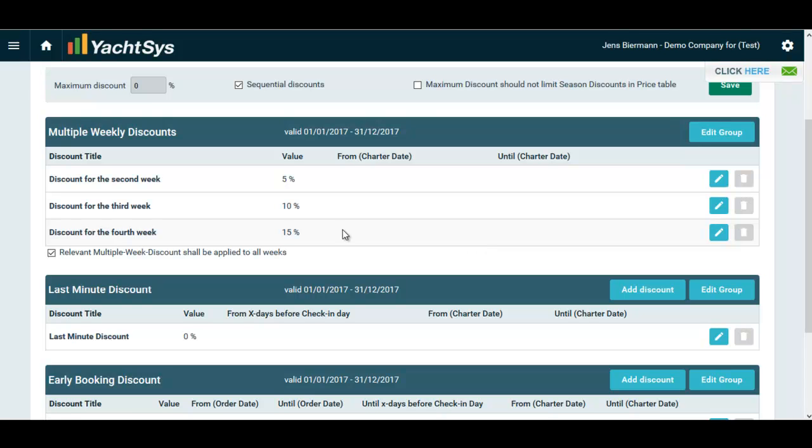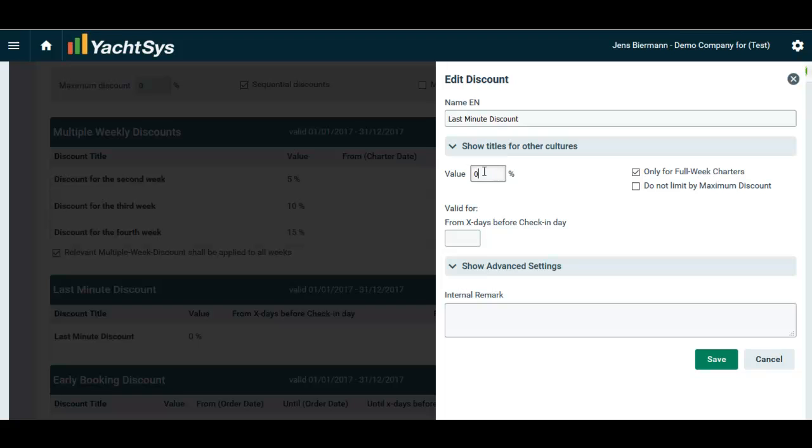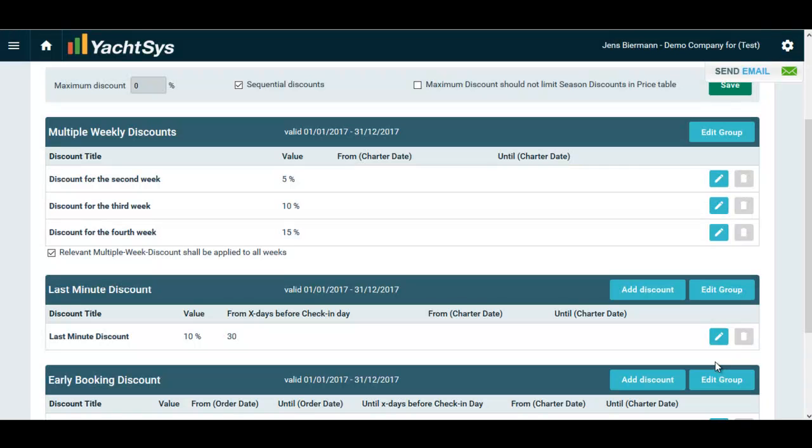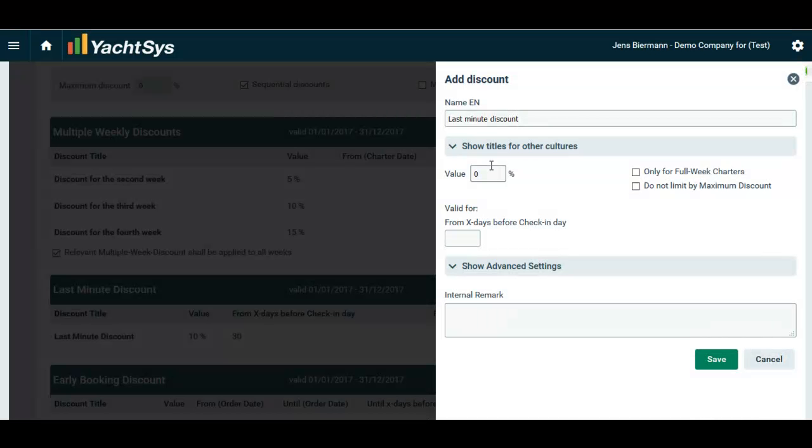Now I go to set up a last minute discount. For example, I take here a 10% discount for charters from 30 days before check-in day. But I have more discounts to add. I click here on Add Discount. I select, for example, a 20% discount for charters from 14 days before check-in day.